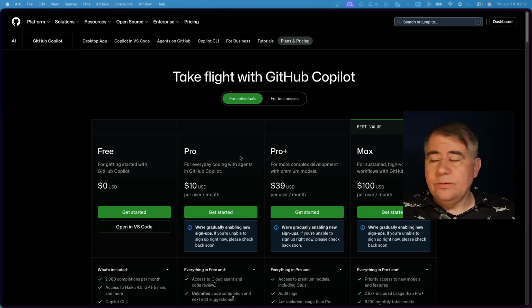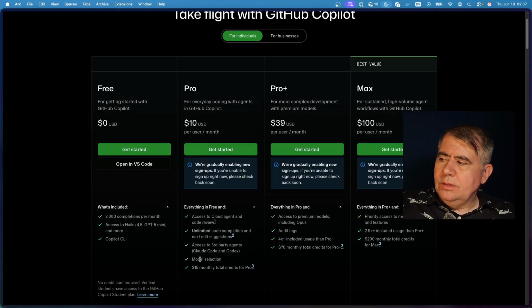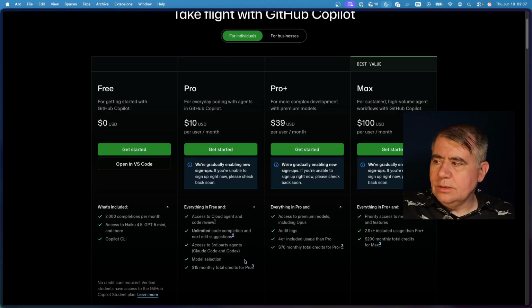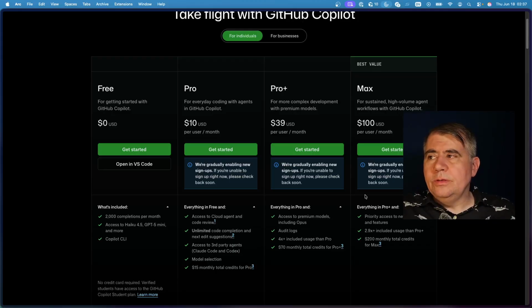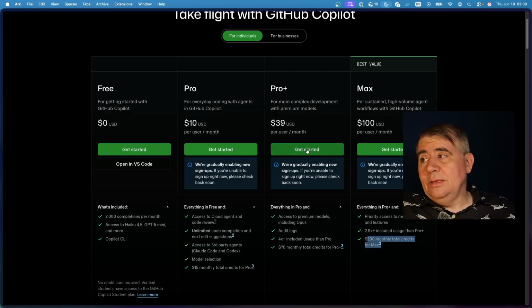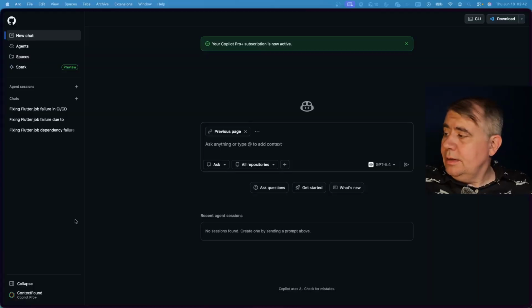Let's check out pricing first. For $10 you get in the door to access third-party agents like Claude Code and Codex, but it's only at Pro Plus for $40 that you get access to premium models like Opus. And through magic math, your $40 gets you $70 in usage. If this works, I assume we'll be going to the $100 that gives you $200 in credits, including priority access to new models. I'm going to get the $40 plan, and I am in with a Pro Plus plan.